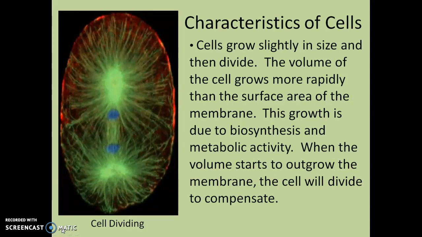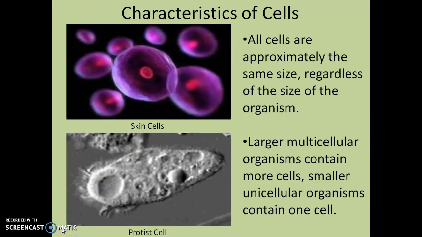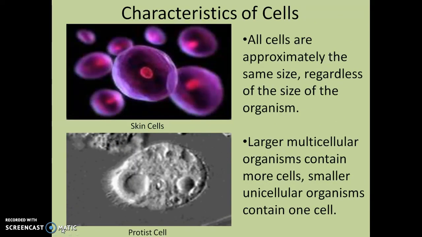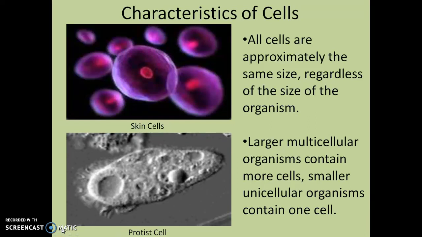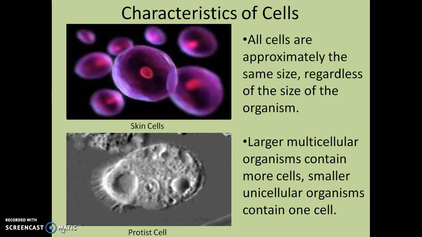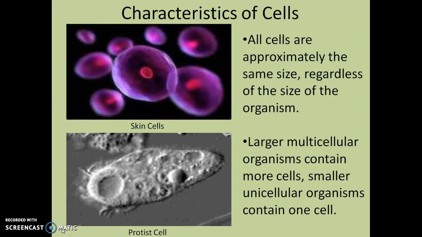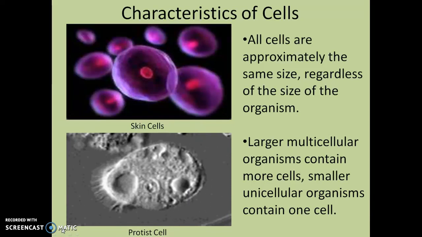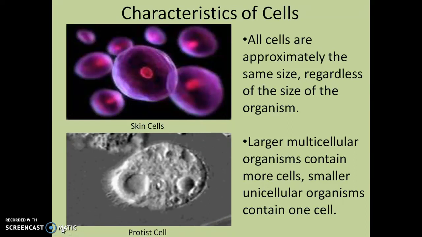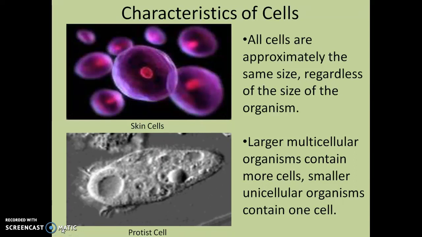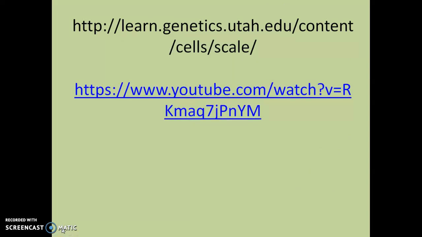So because there's only so much that cell membrane can stretch before it rips, the cell will eventually divide. All cells are approximately the same size, regardless of the size of the organism. So a bacterial cell is typically the same size as a human skin cell. They're all around the same size. Larger multicellular organisms contain more cells, and obviously smaller unicellular organisms contain one cell.